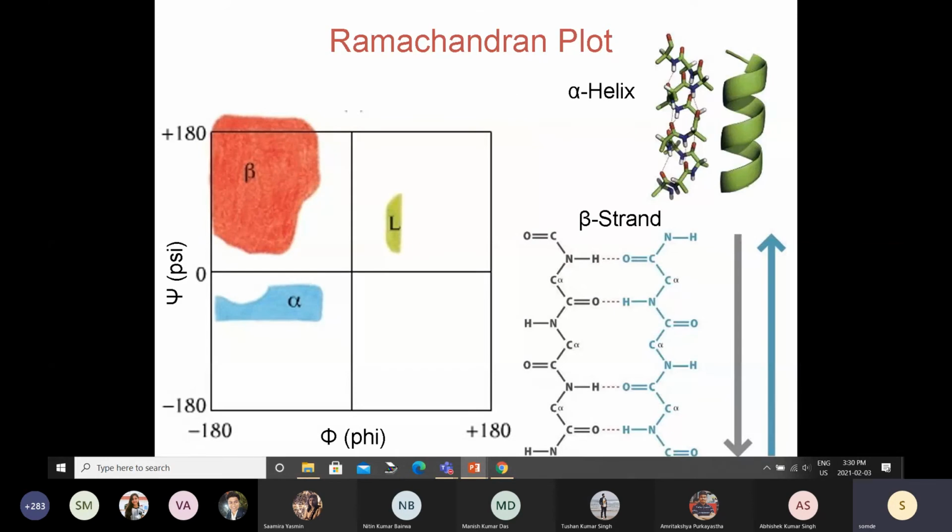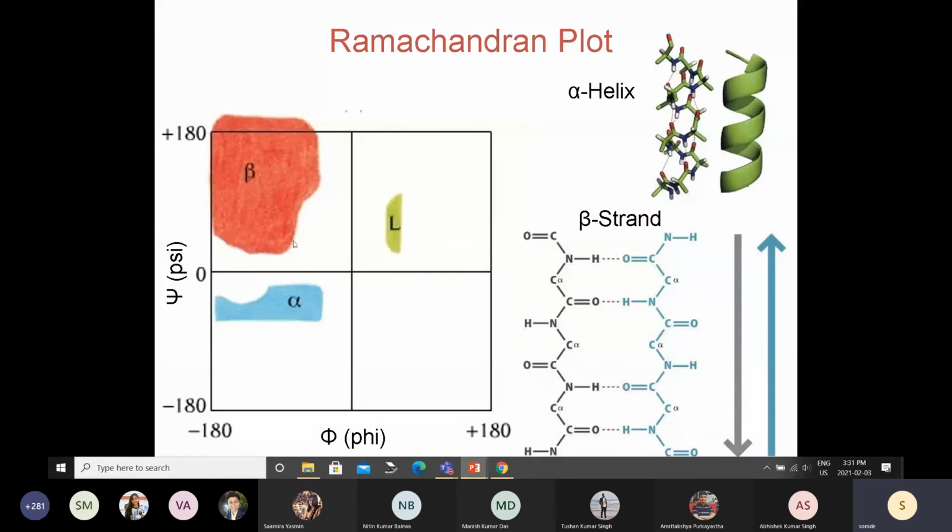And then also it turned out that the amino acids which occupy this part of the Ramachandran plot will have a specific structure, this spiral kind of structure. So all these amino acids form a spiral kind of structure, and their phi and psi torsion angles will be in this region.